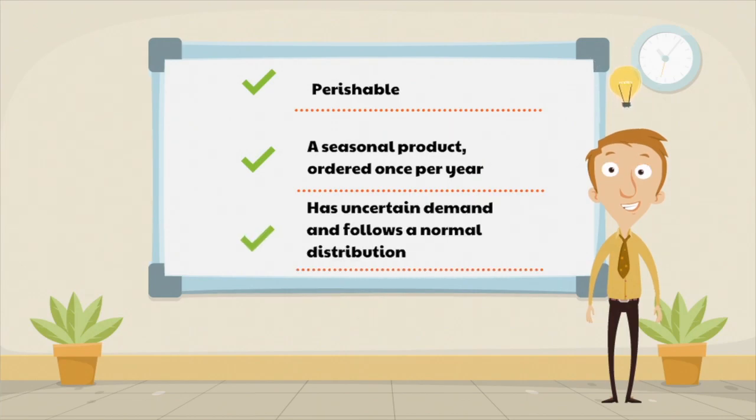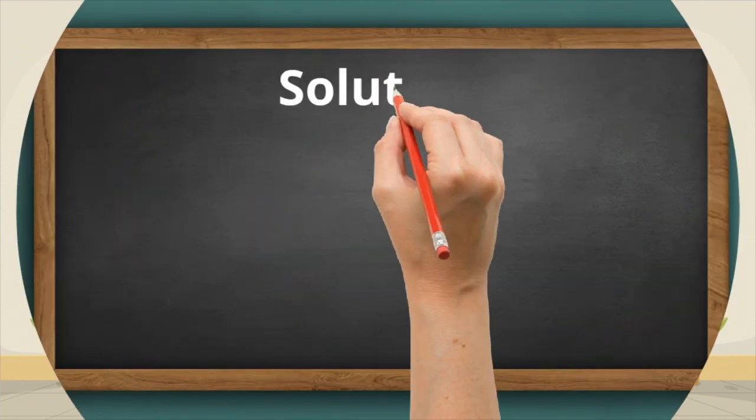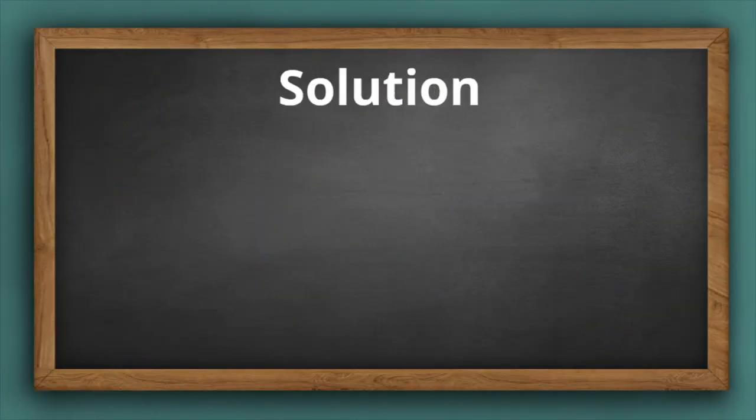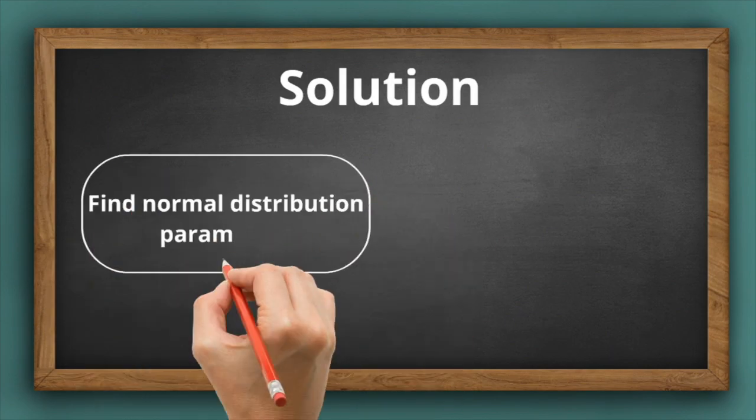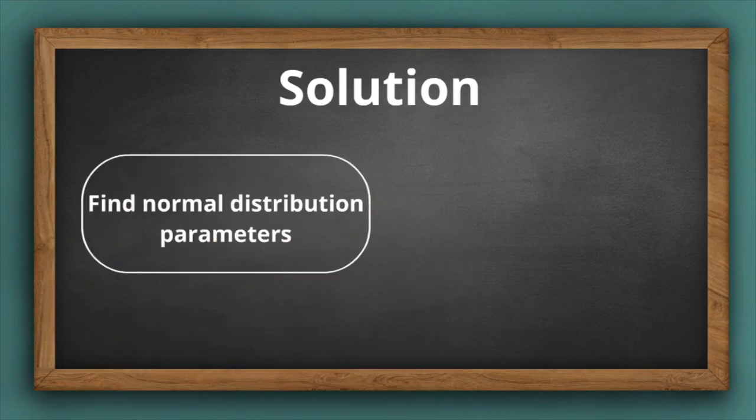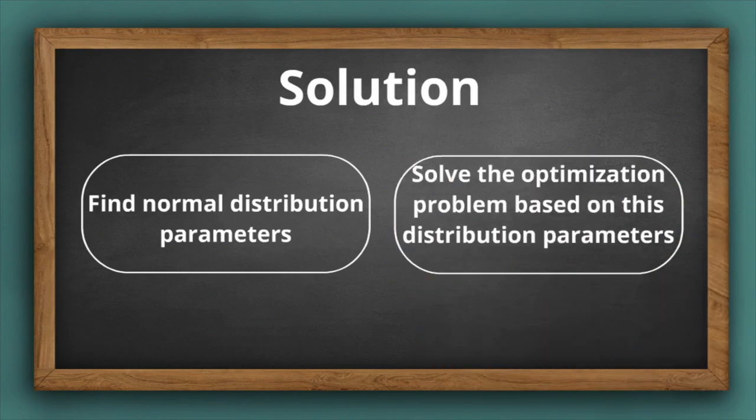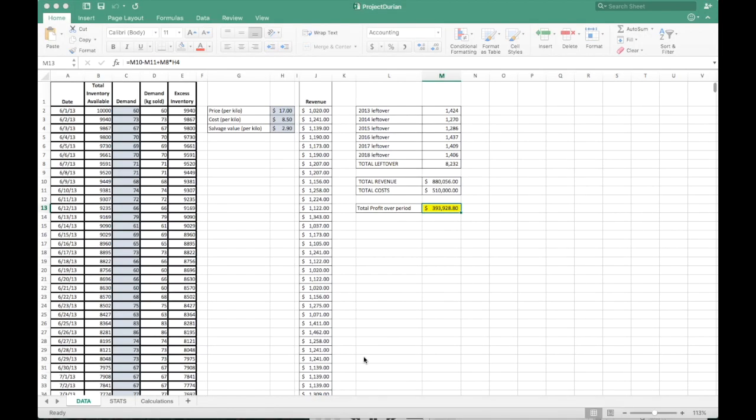We will solve Daniel's problem in a two-step procedure. First, we are going to calculate the parameters of the demand distribution, assuming that it is normally distributed due to the central limit theorem. Secondly, we solve the profit optimization problem. We aim to maximize the profit through finding the optimal order quantity, the quantity that Daniel should order at the beginning of each durian season.